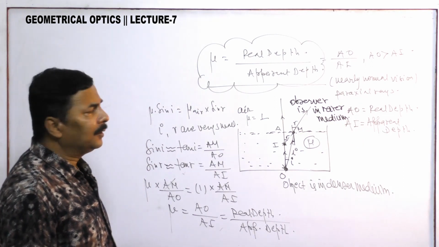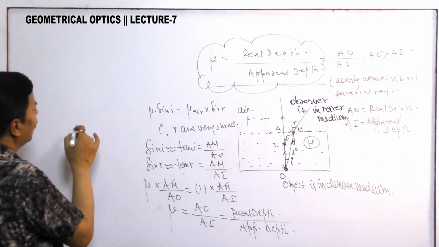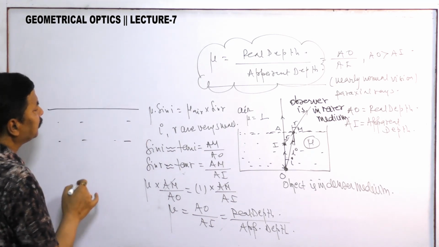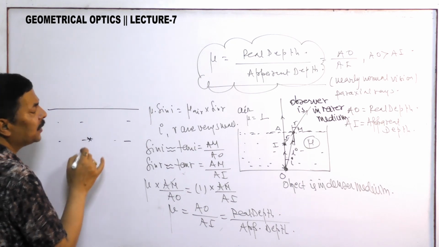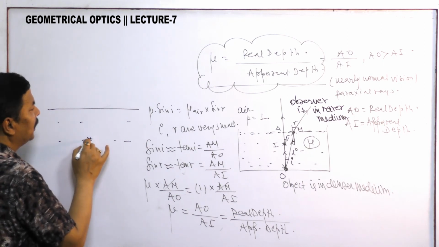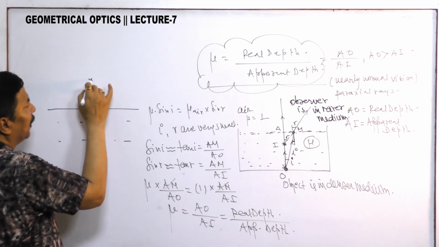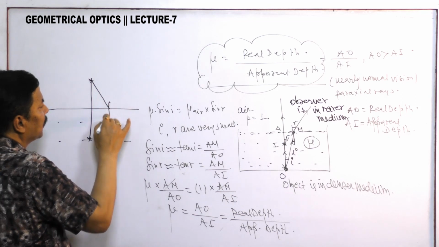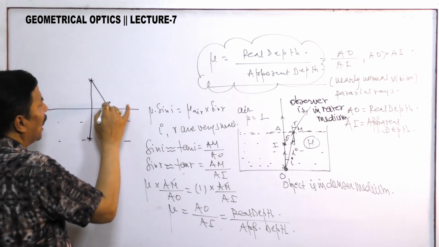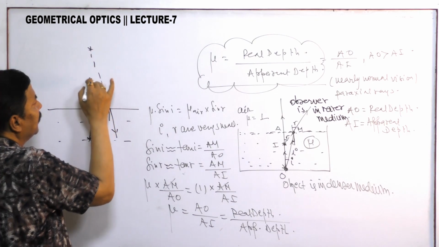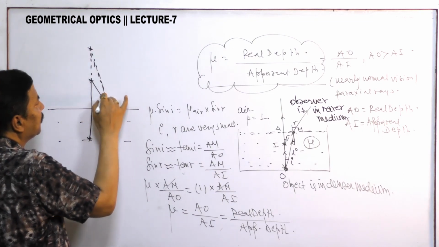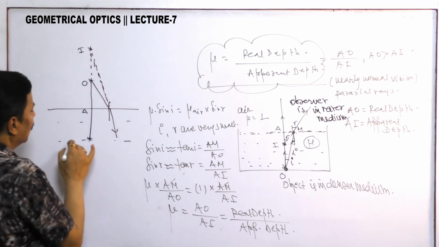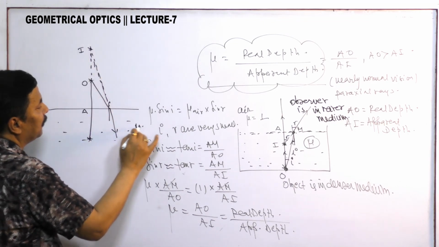It may happen that suppose here is a swimming pool of water, here is some fish and it is observing a bird here. So the ray of light will go in this way, it will bend and ultimately you will get the image here. So the object is here, the image is here, this is A, and the refractive index is the same mu.